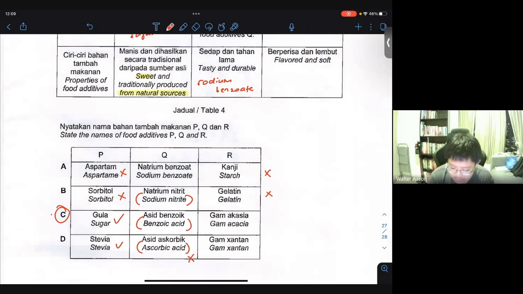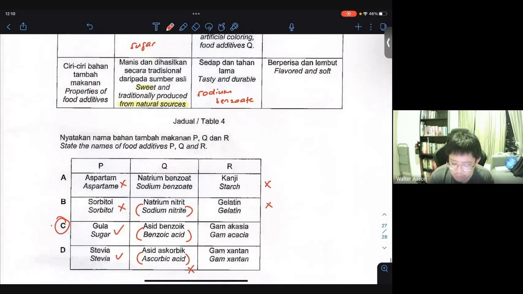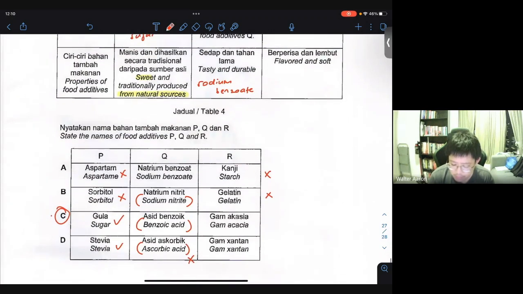And R, you can see here, acacia gum is usually used as an additive not to add flavor, but to make it soft in a way. All right, but I don't know why it is flavored. I've not tasted acacia gum before, but maybe because it's in the food, normally you can taste it by itself, I guess. I don't know. So therefore, the answer is C.